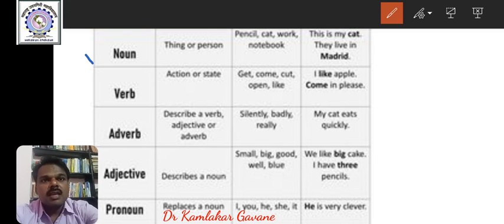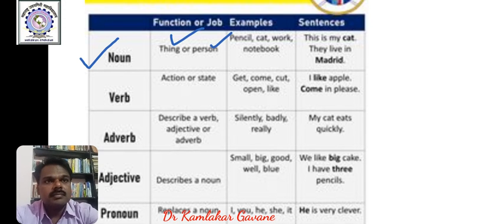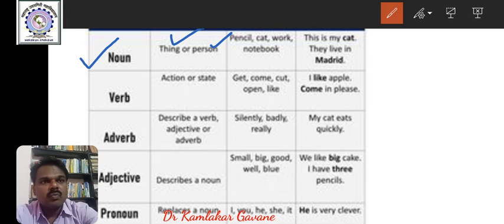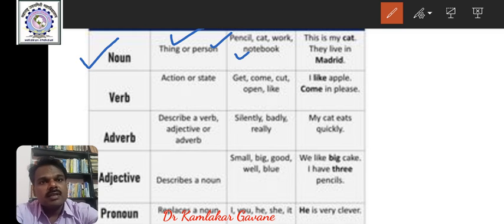Noun is a naming word. It is a name of person, place, thing, quality. For example, here pencil, cat, notebook. Noun is a name of person, place, thing, or quality. Here pencil, cat, work, notebook, John, Mary, these are the examples of noun. Okay. Then second one is verb.